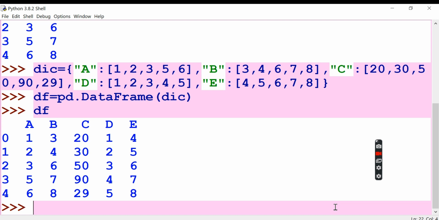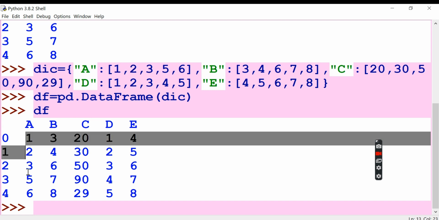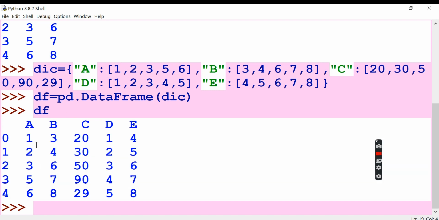Okay, if you see here, A is now given as a column name, and then B will be a column name, but the values are now given here. So these are all the column values, right?